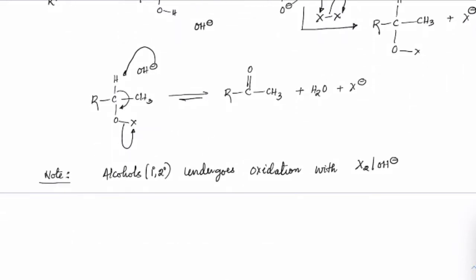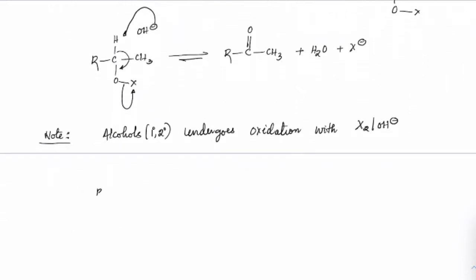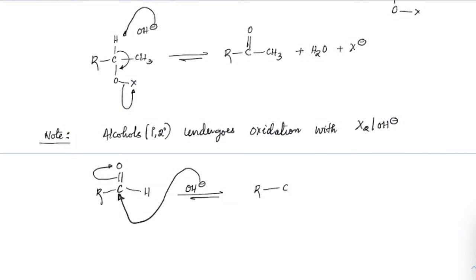Now the second important concept. Suppose we take R C double bond O and H, aldehyde or ketone, it doesn't matter, and I have only OH minus solution. What could happen? This OH minus can attack as a nucleophile here, and R, this would go to O minus, H and OH.